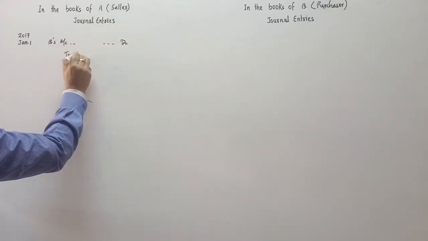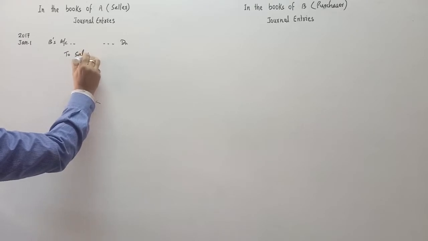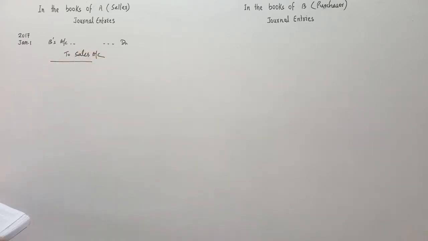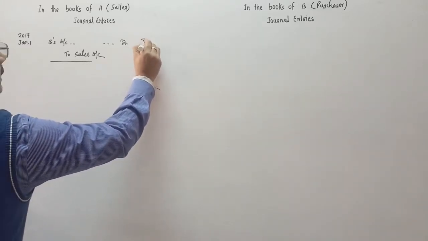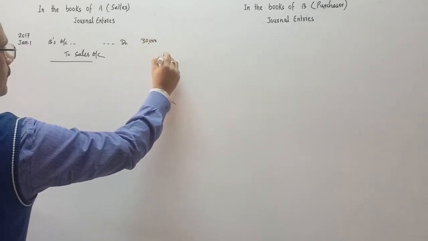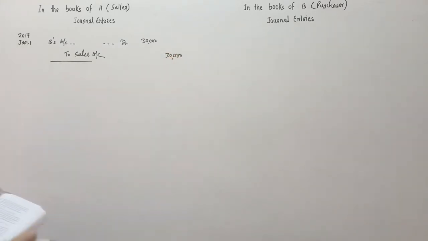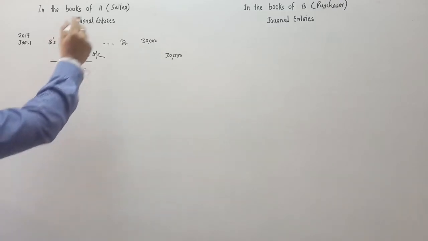This is the first entry in the books of A. Narration will be being goods sold on credit on January 1st. The amount is 30,000. Okay, this is the first entry in the books of A.